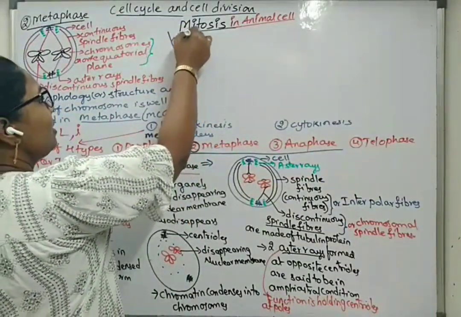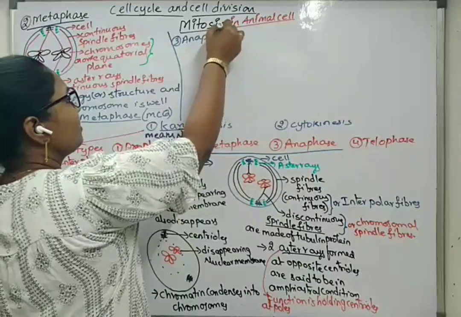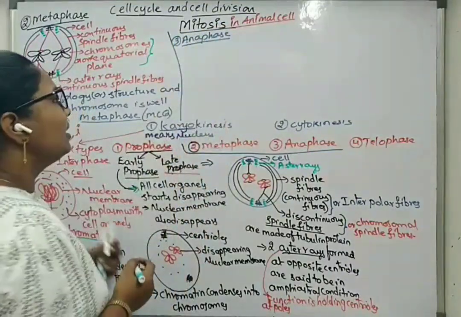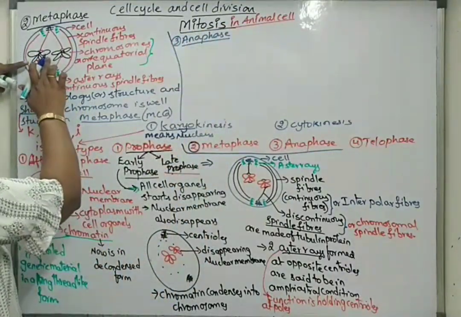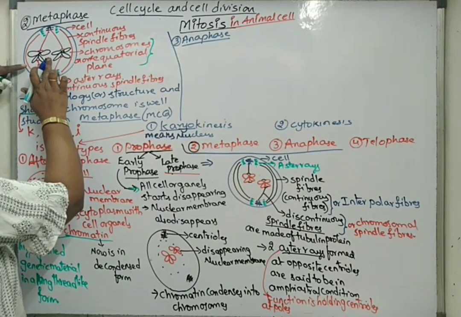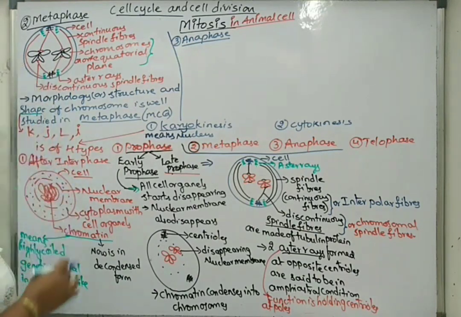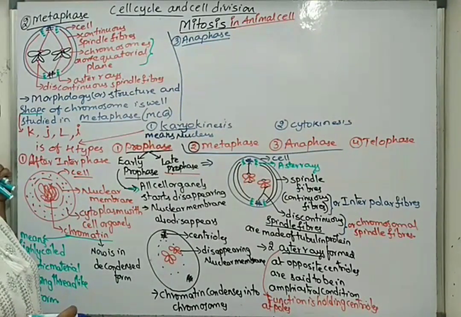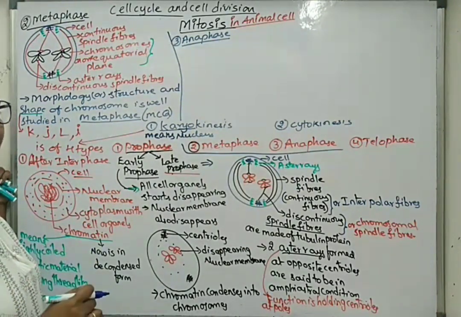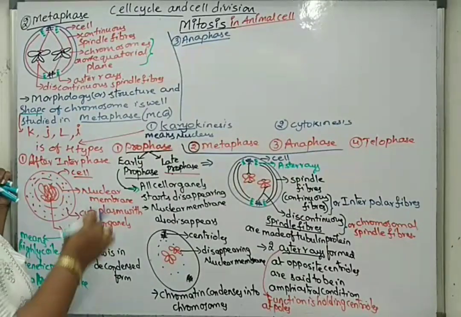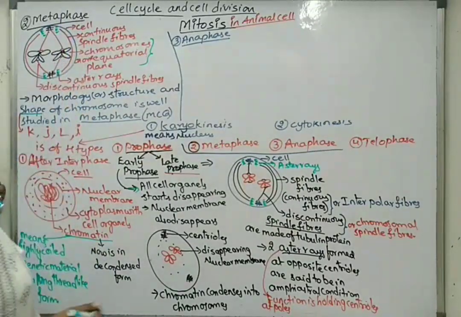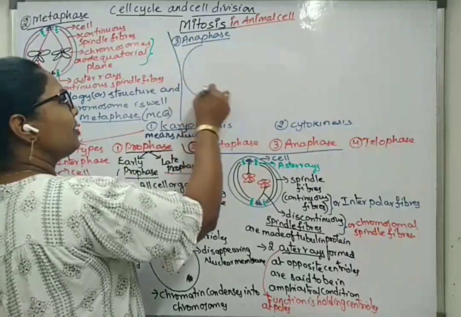So third one, Anaphase. In case of Anaphase, the chromosomes that are aligned on the equatorial plane will be moved or dragged to opposite poles by spindle fibers. But before that, what happens? Chromosomes are split at centromeres. So we get chromatids getting separated. First we'll draw the diagram.